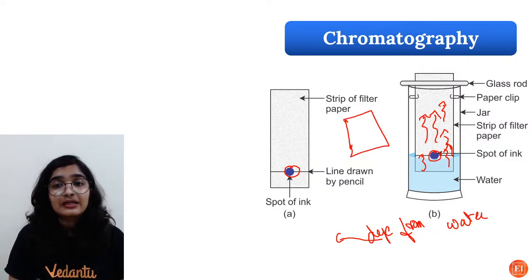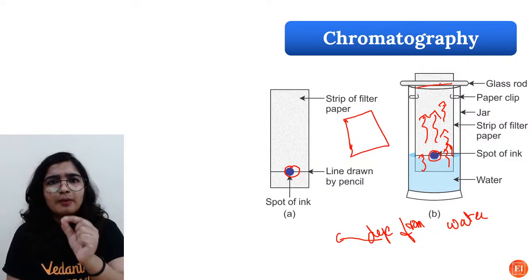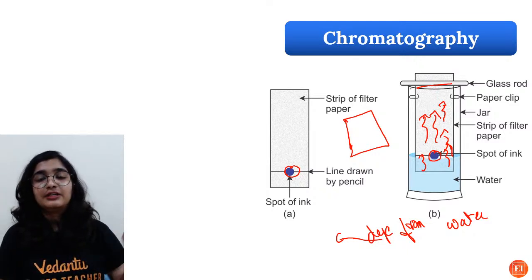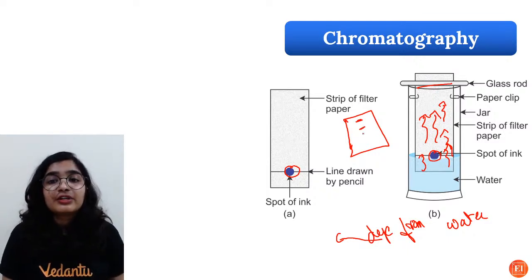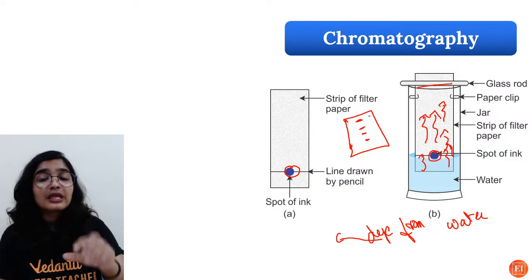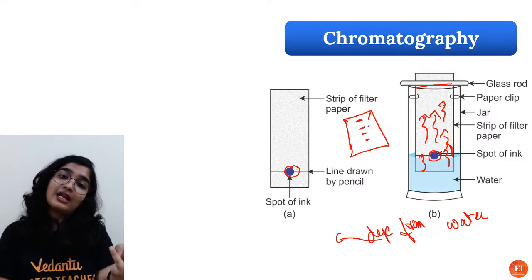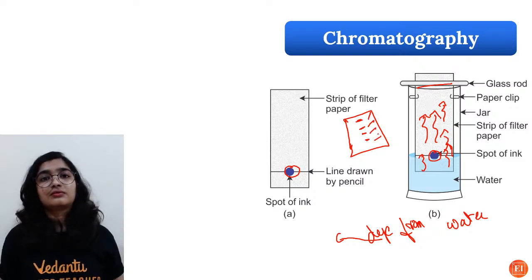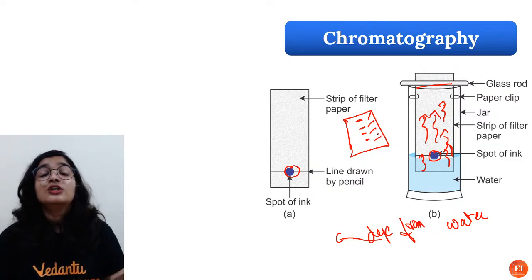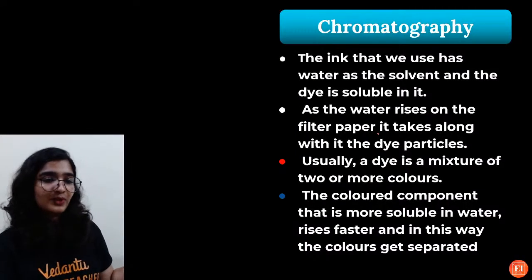Before it reaches the top, you have to remove the filter paper, and you will be able to see different spots. Now I can say, so there are red, yellow, green pigments present in the dye. So this is how chromatography works.